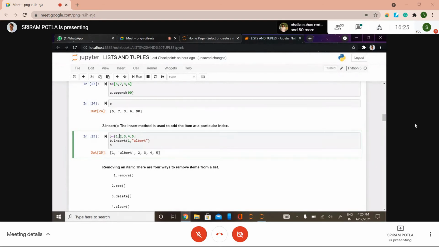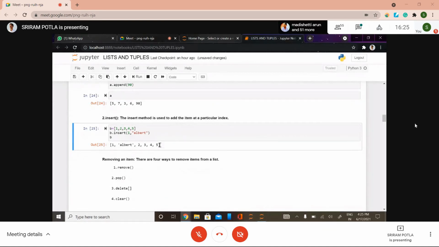See here, we have it at index 2. So this is how you can do it. Whenever you want to insert at a particular index, you can do that. No elements are deleted, but their indexes will change whenever you use insert.